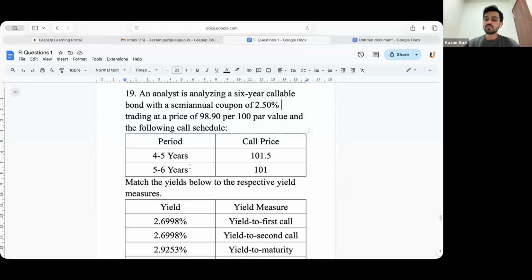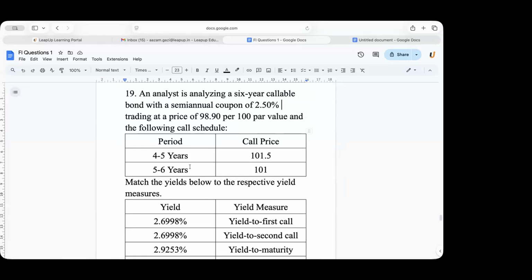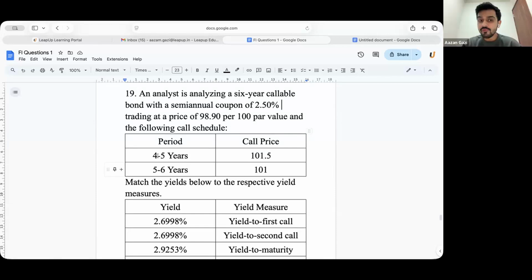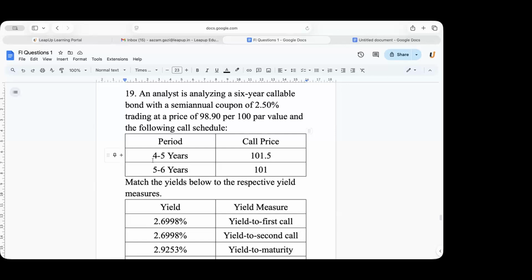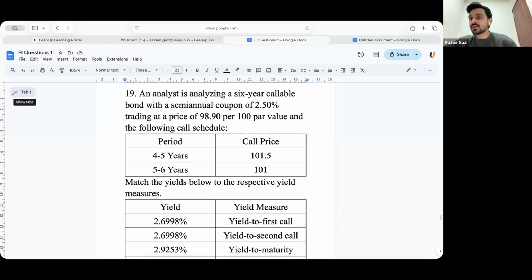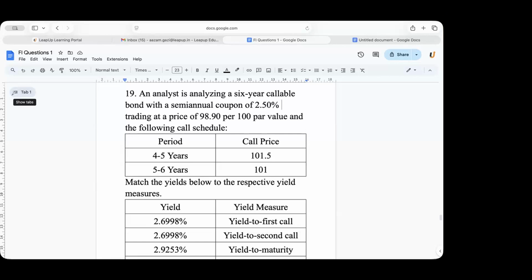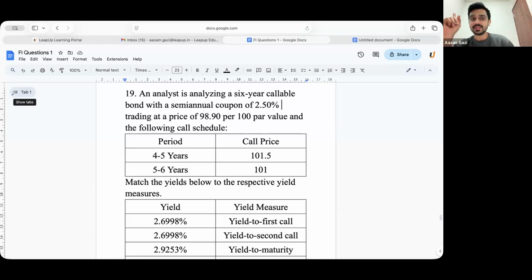How much N will you take? 12? Why 12? Semi-annual coupon, yes, but how much is the first call? Acha, 4 to 5, then it's 10, right? End of 4th year, so for 8 it would be 8. N would be 8. Is that clear?